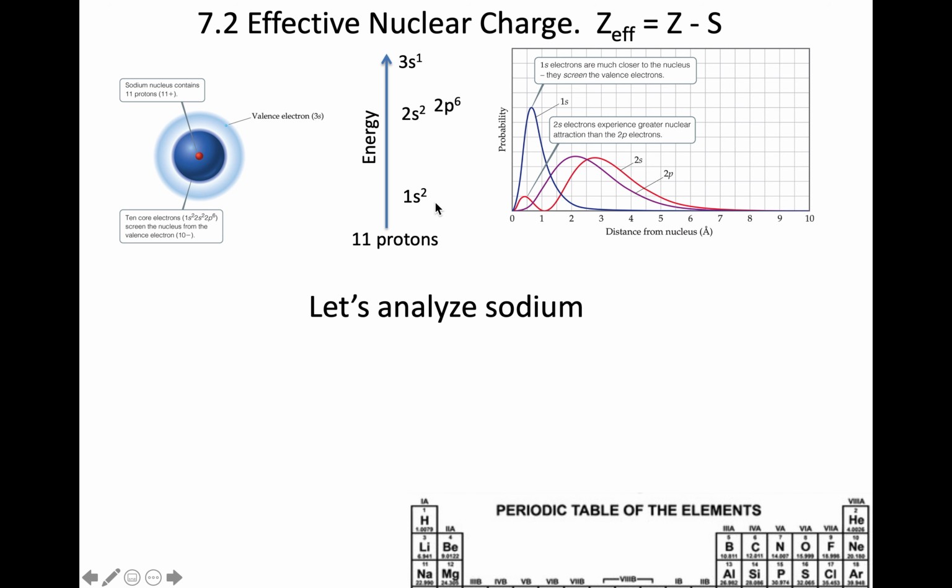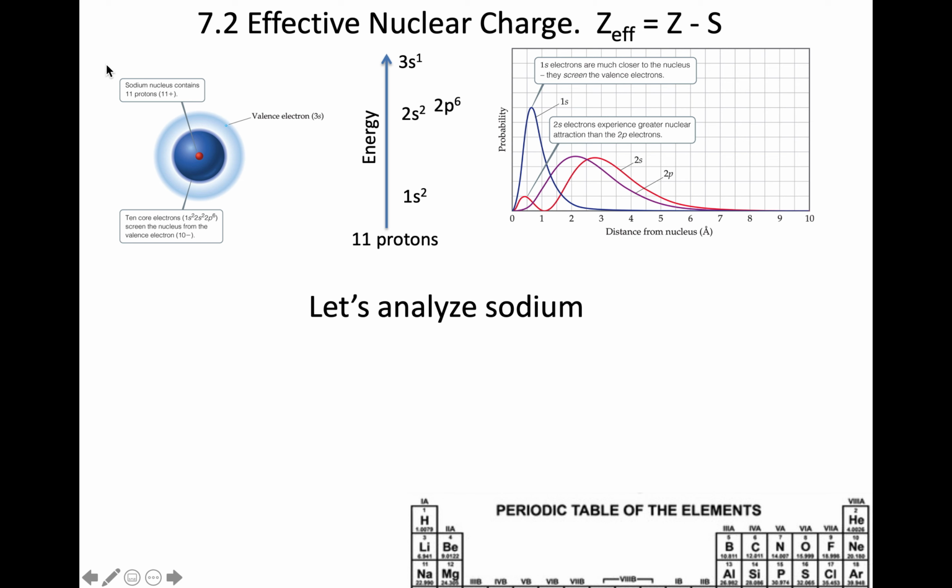We've looked at what it means to place electrons as a function of distance when we are looking at different radial probability distribution functions. So for the sodium, the 1s2 would be filled up, the 2s2, the 2p6, and then the 3s1 would be beyond that.